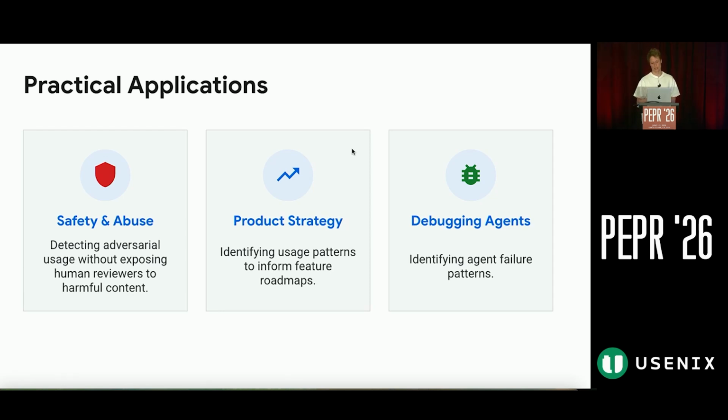The third application is debugging agents, where we can analyze failure patterns that agents have. Urania helps here a lot because agents are exposed to multimodal logs, which are quite sensitive.